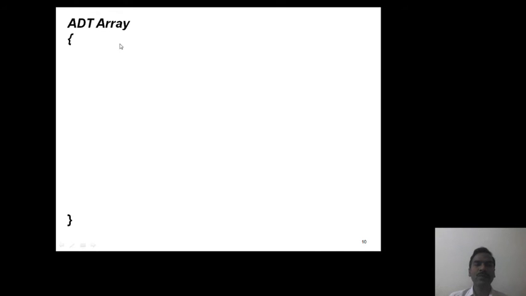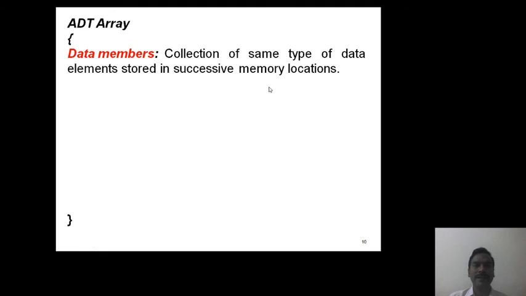Then how to define an array ADT? Observe this one, ADT array. When we are defining an abstract data type, it consists of data members and operations. Here, data members: what type of data values are placed in the array?